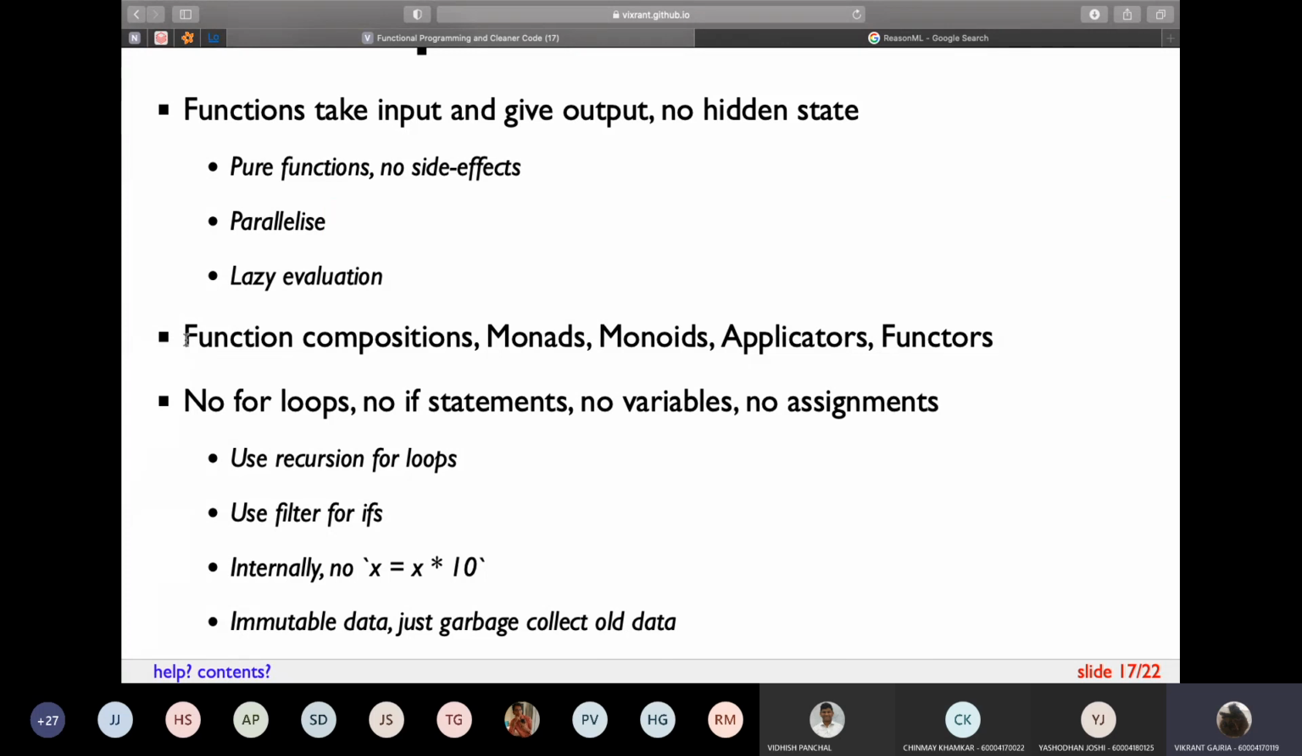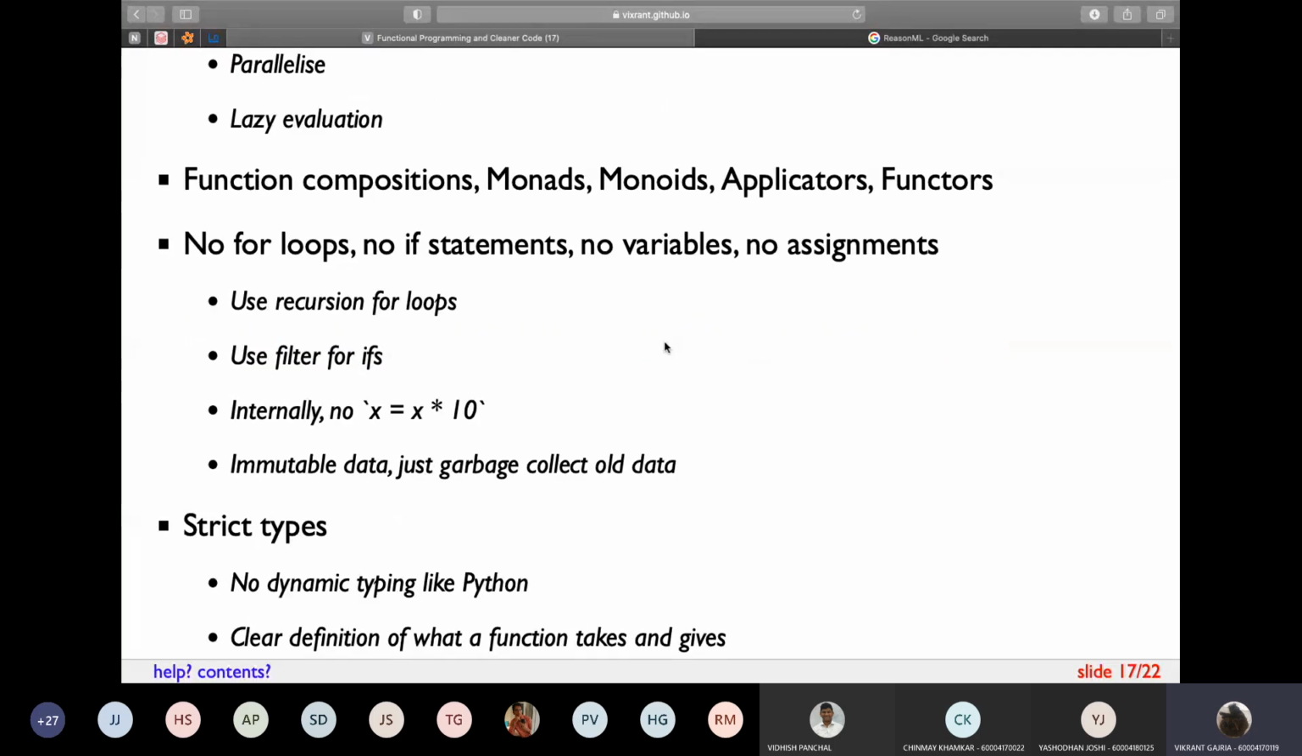There are a few mathematical concepts which are related to pure functional programming, which are very difficult for laymen like us developers to grasp: function composition, monads, monoids, applicatives and functors. If you want to research about it, you can contact me later. I won't be explaining these in this talk. What I want to focus on is that there are no for loops, there are no if statements, there are no variables, there are no assignments. You cannot use any of these features. And you might be thinking, how will you write a program without all of these features? I will explain it to you later.